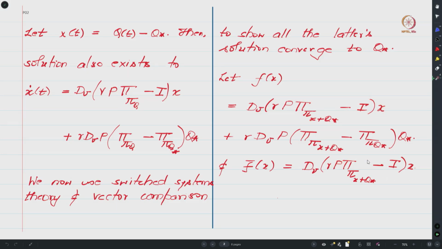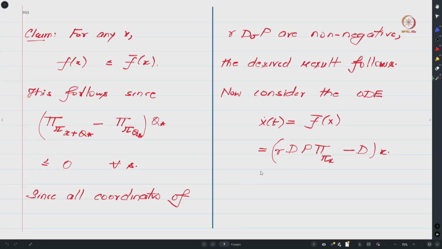Now one can ask, why are we looking at this expression? You will soon see. The idea is that this expression is simpler to work with, and somehow we will use this switch system theory to understand the dynamical system which is governed by this f bar driving function. Okay, let us see how we can do that. So the first claim is that for any x, your f of x is upper bounded by f bar of x, right.